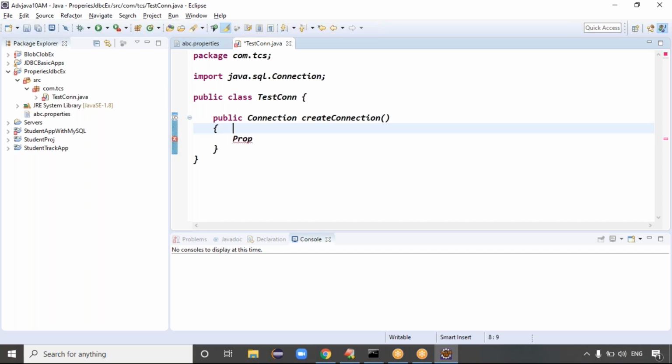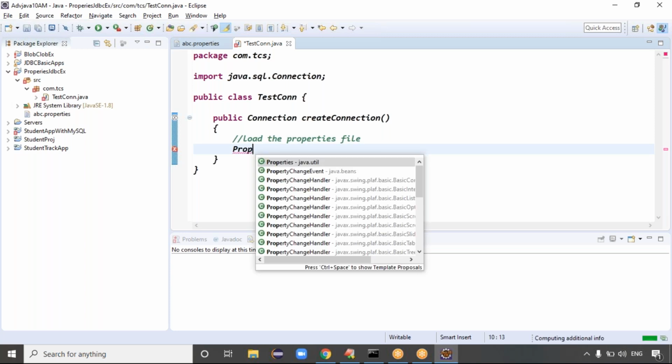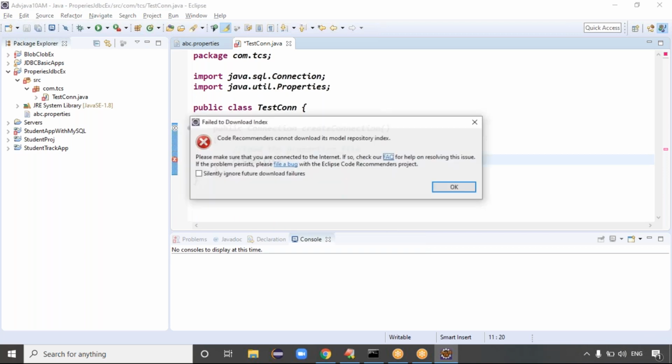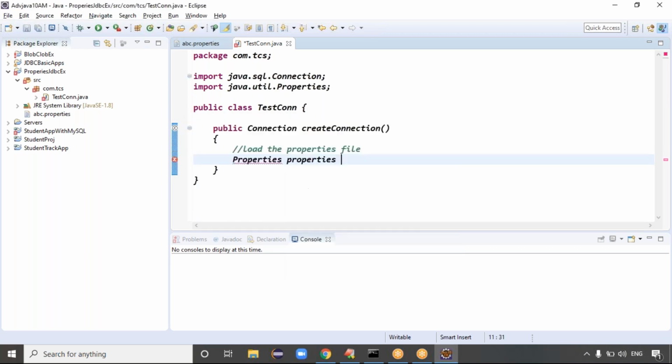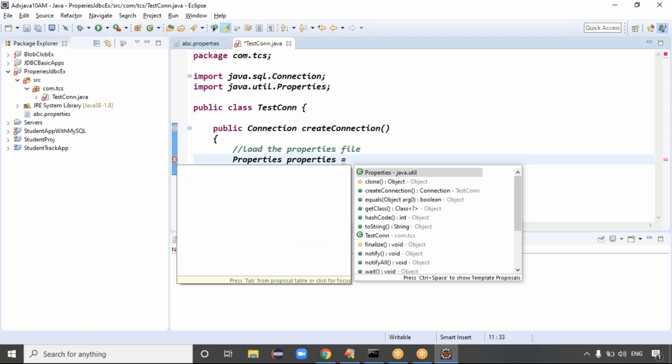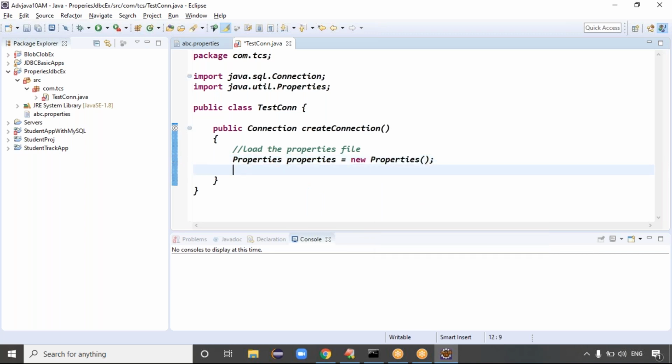First of all, we have to load the property file. How to load the property file? To load the properties file, we require the Properties class, because I want to read the data from the properties file. Properties equal to new Properties, then to load the file, properties dot, which method we have to use?